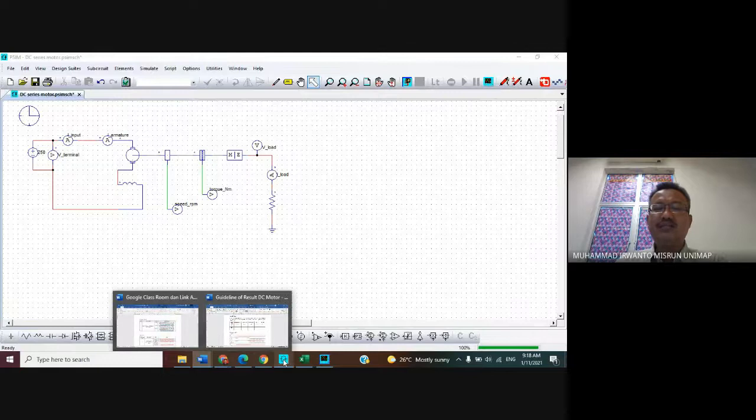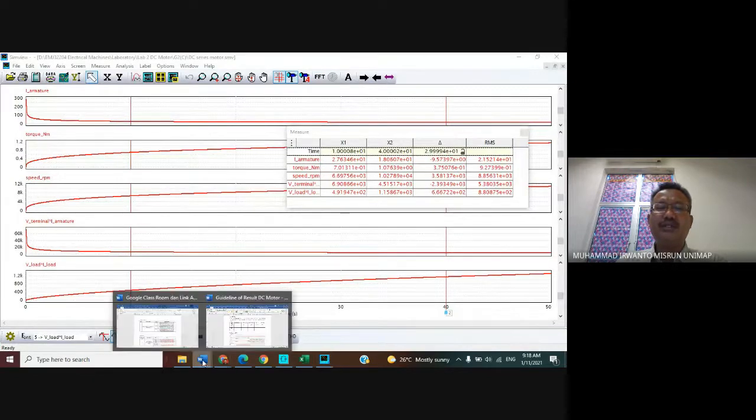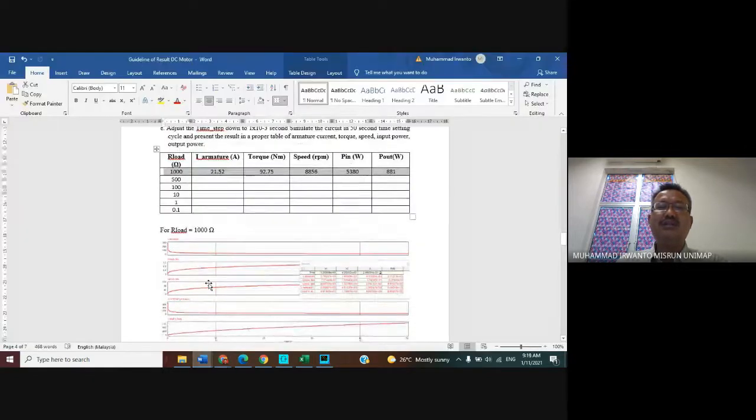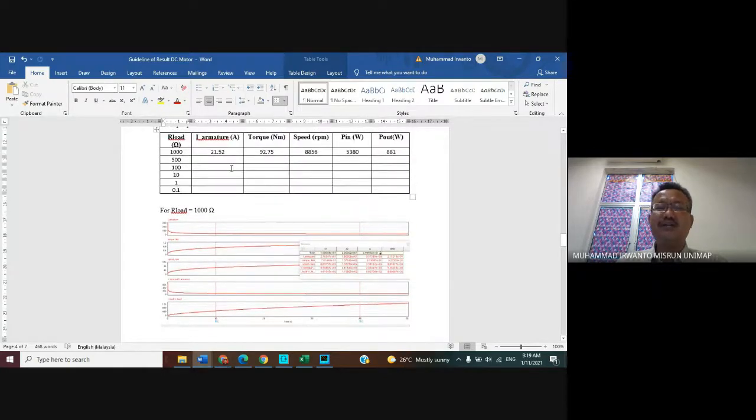Okay, and then same, for the DC shunt motor. Yeah, this figure you can capture and paste in this part, for the R load 1000 ohm. With the same method, find it for 50, 100, 10, 1, 0.1. Yes, this table will be filled.